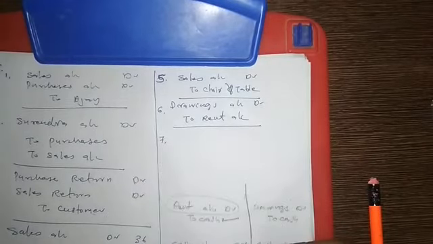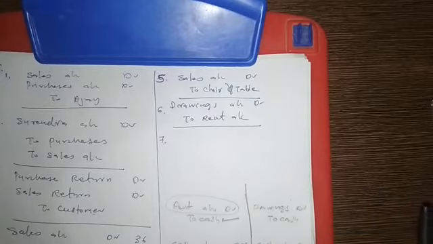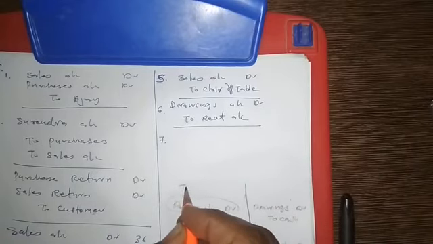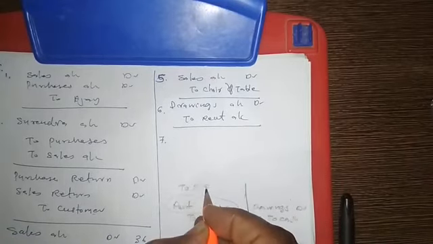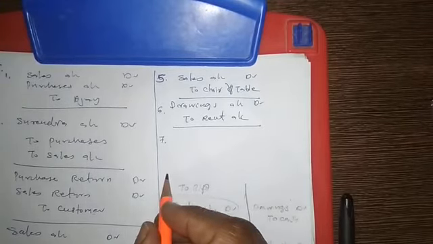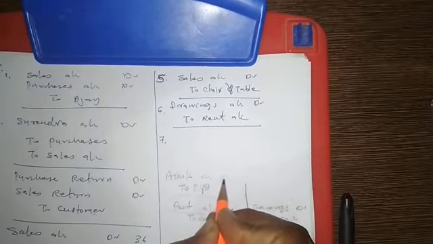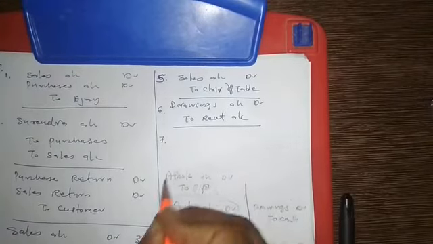Bills receivable received from Ashok for 1600 was passed through the bills payable book. So the bills payable journal entry is: the name of the person, Ashok account, debited to bills payable. This entry they have passed.